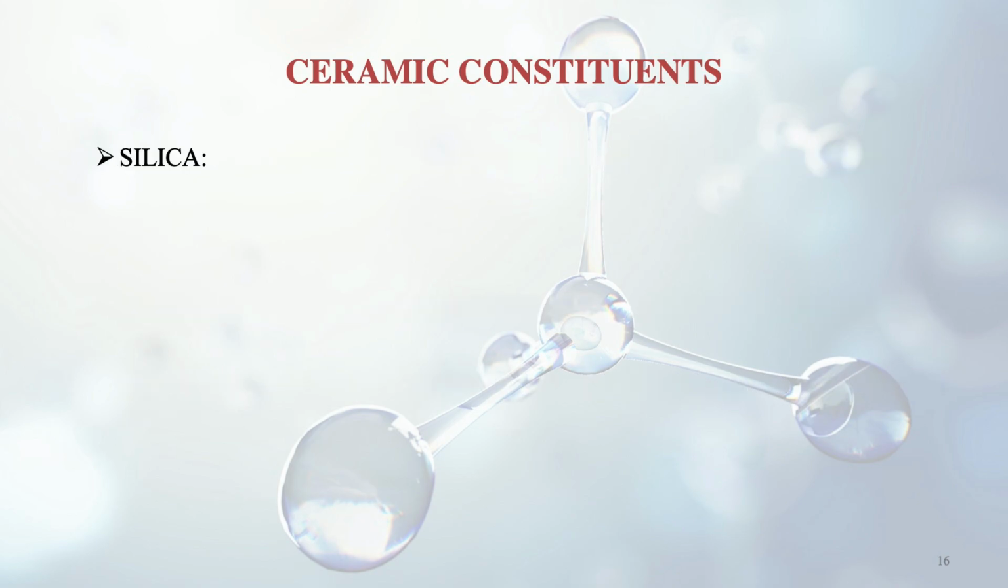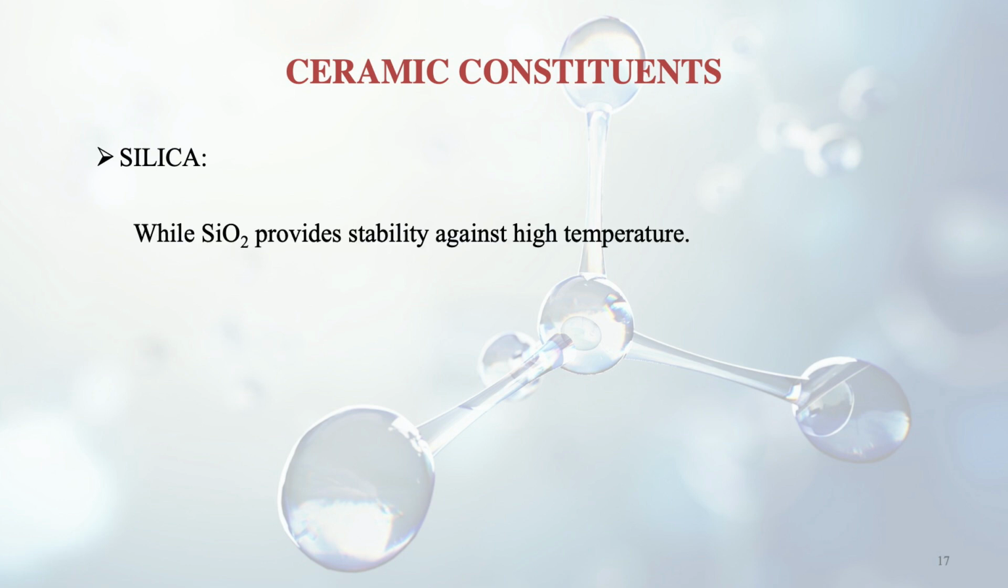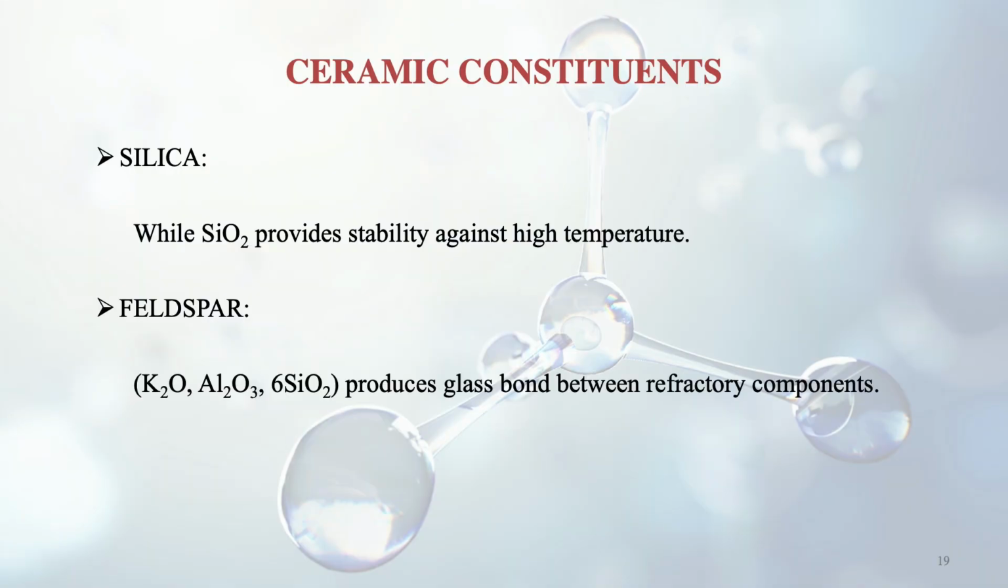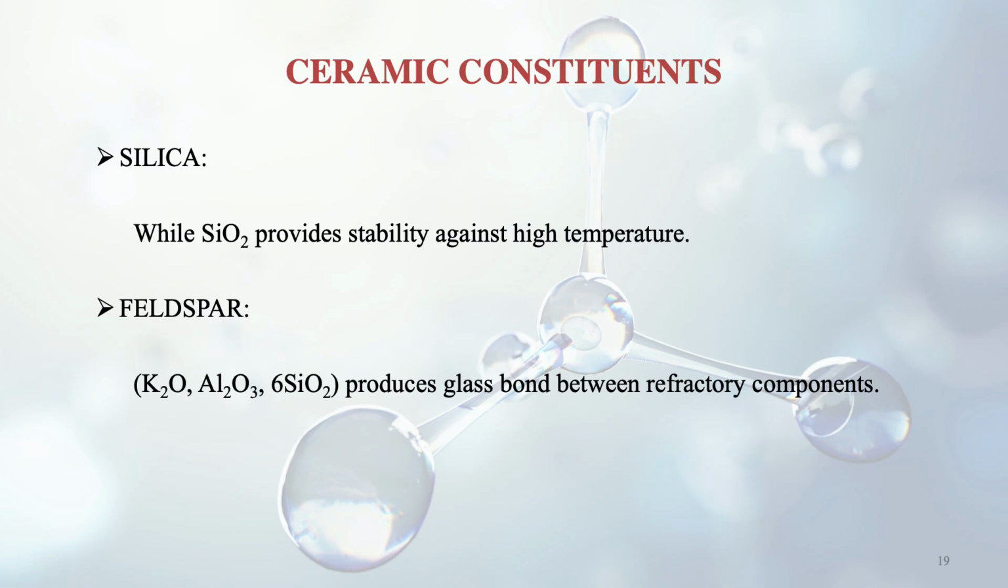Then silica. What is it? It is basically SiO2, that is silicon dioxide, and it provides stability against high temperature. That's how ceramic becomes good at high temperature. The third one is feldspar, which is a combination of potassium oxide, aluminium oxide and silicon dioxide. In clay the potassium oxide was not there, but in feldspar potassium oxide is there, and this produces a glass bond between the refractory components.